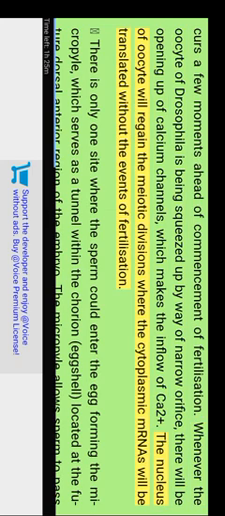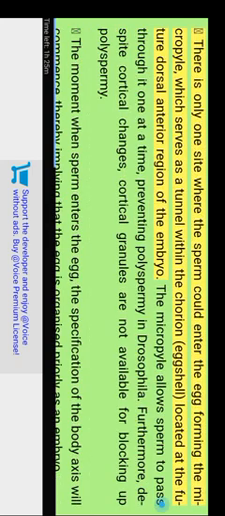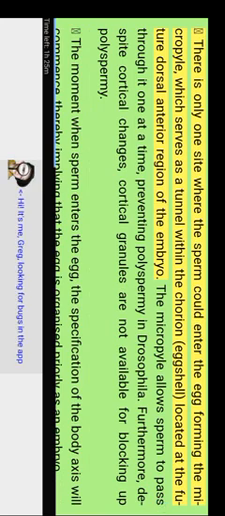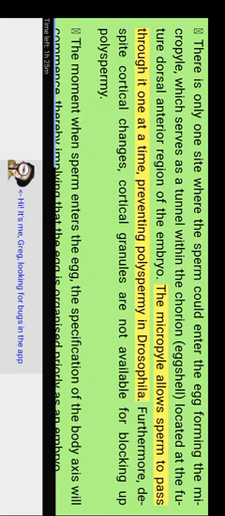The nucleus of the oocyte will resume the meiotic divisions, and the cytoplasmic mRNAs will be translated without the events of fertilization. There is only one site where the sperm can enter the egg, the micropyle, which serves as a tunnel within the chorion eggshell located at the future dorsal anterior region of the embryo. The micropyle allows sperm to pass through one at a time, preventing polyspermy in Drosophila. Furthermore, despite cortical changes, cortical granules are not available for blocking polyspermy.